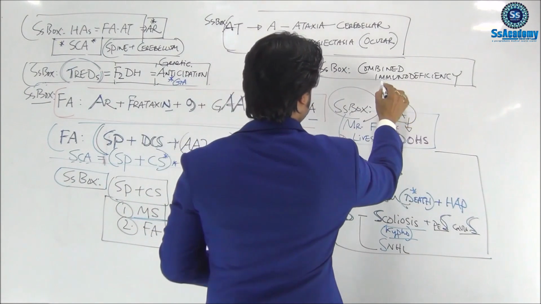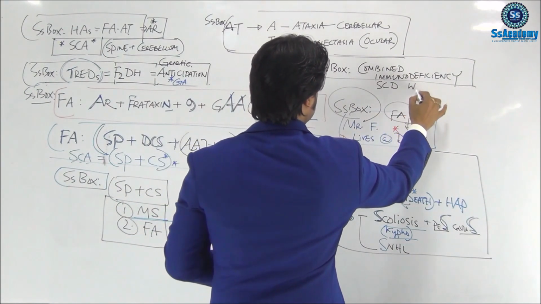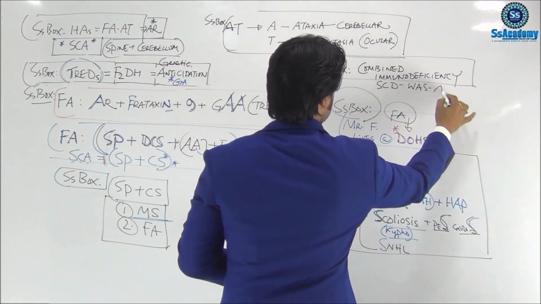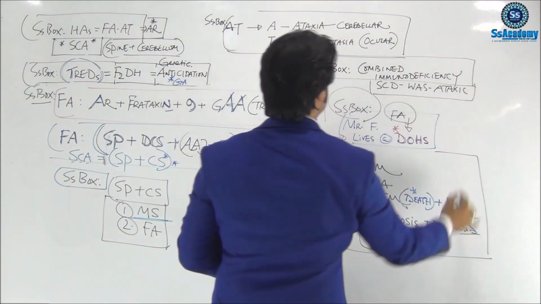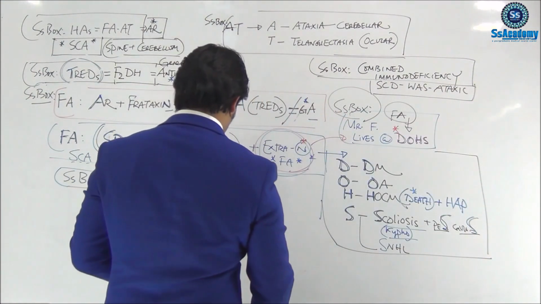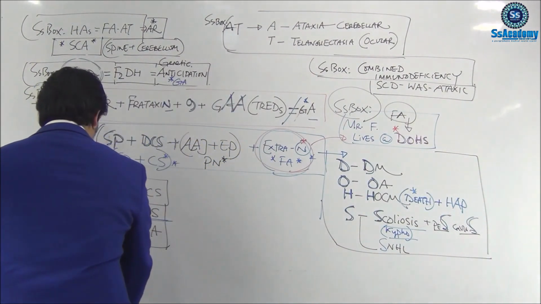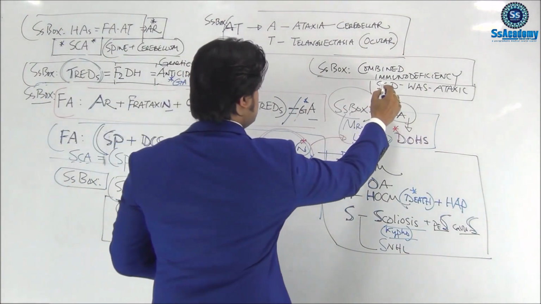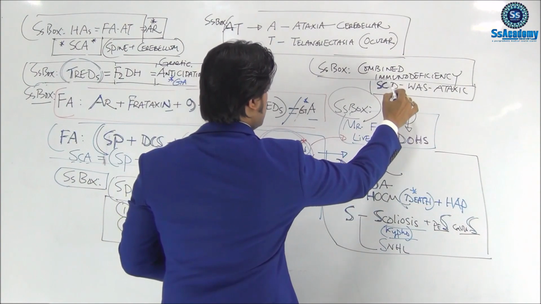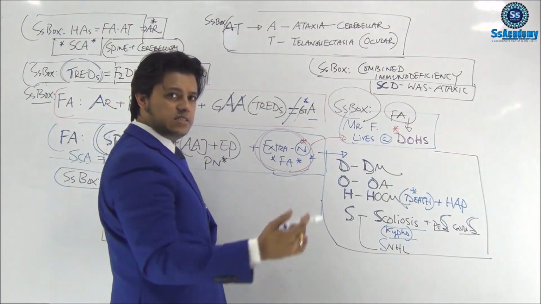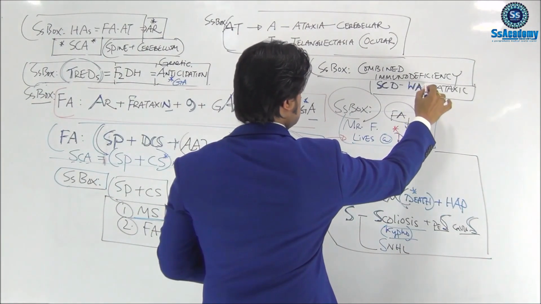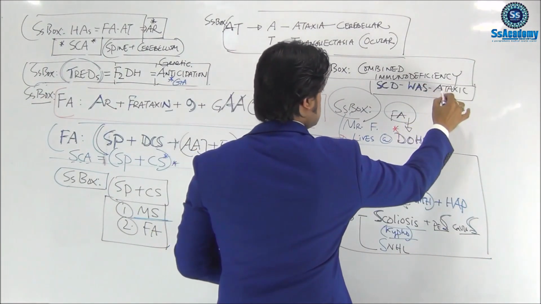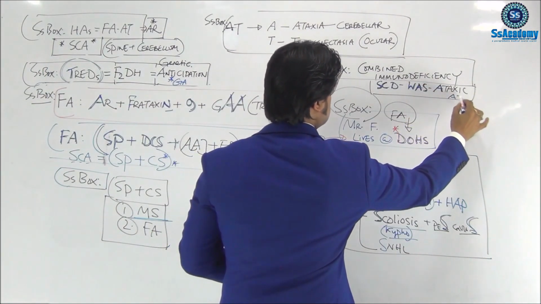A box that is SCID, WAS, ataxia. Why am I saying this box? SCID means severe combined immunodeficiency, another disease, another entity. WAS means Wiskott-Aldrich syndrome, and ataxia means ataxia telangiectasia.